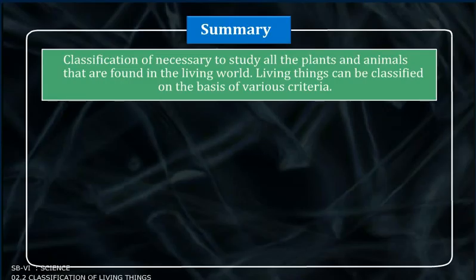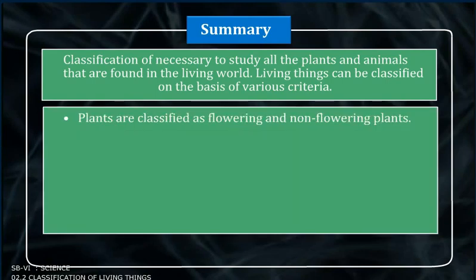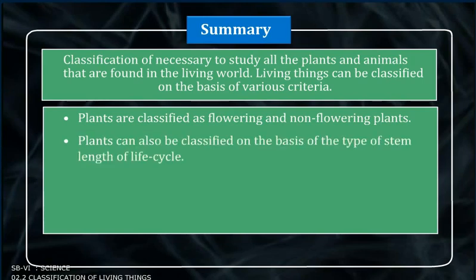Summary: classification of living things is necessary to study all the plants and animals that are found in the living world. Living things can be classified on the basis of various criteria. Plants are classified as flowering and non-flowering plants.